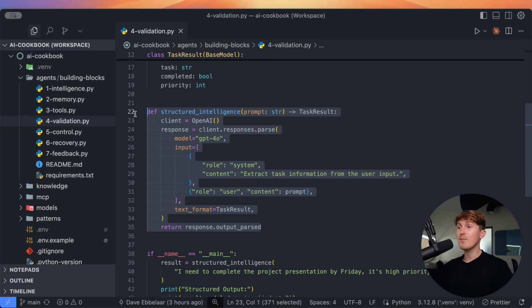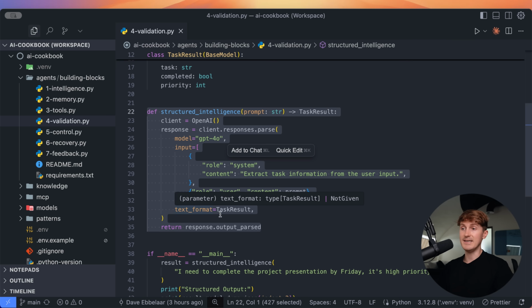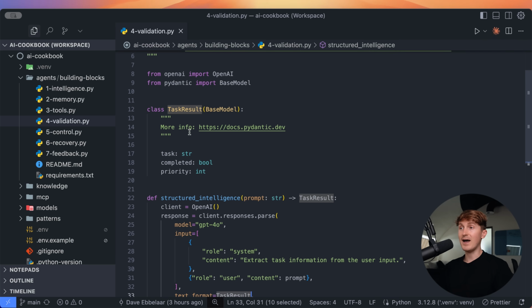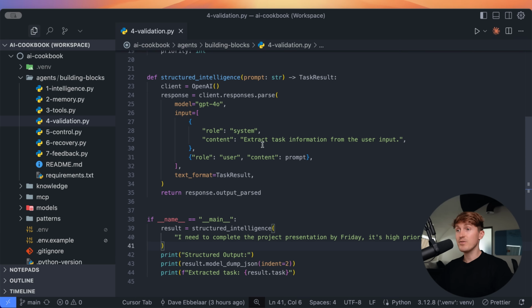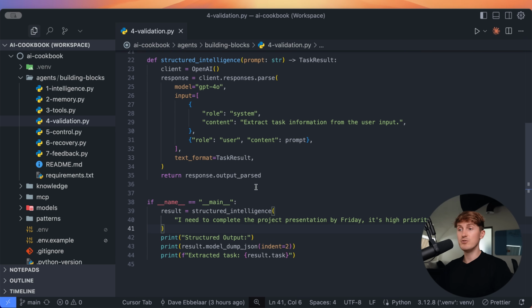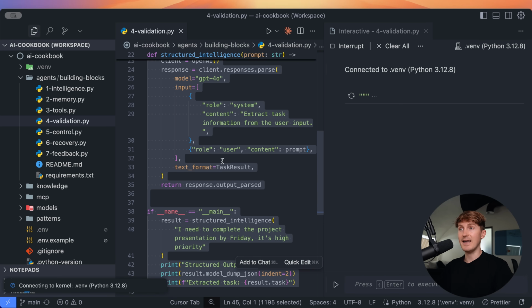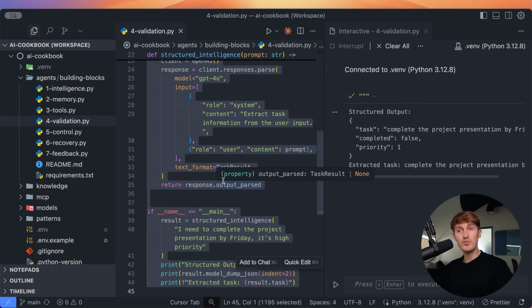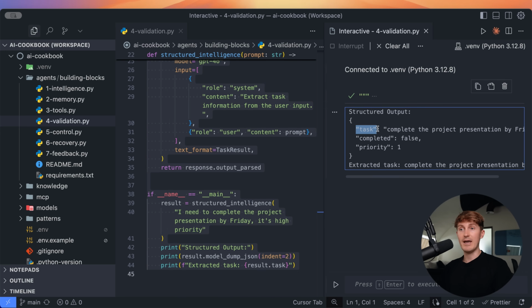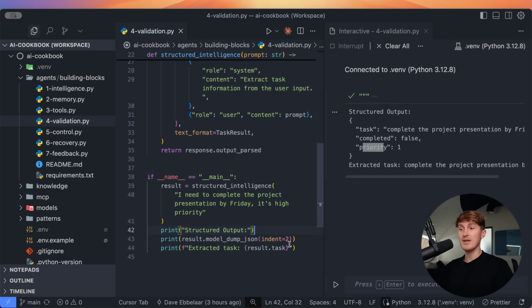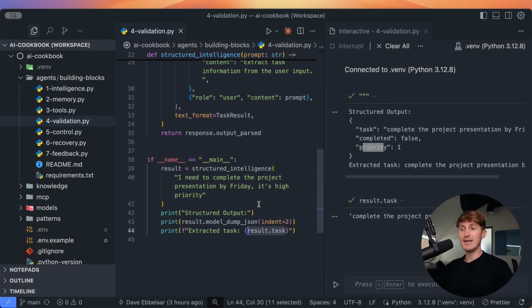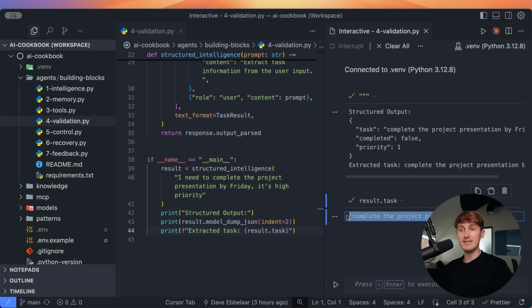So here you can see that when we're making the LLM API call to OpenAI, we have the parameter of text format that we can put in here. And we set that equal to the defined task result object that we want to get back from the LLM. So now with our system prompt instructing our model to extract task information from the user input, and our prompt, "I need to complete the project presentation by Friday, is high priority," we can run this and get an actual validated structured output data object back, where we can clearly see we have a task completed and a priority field that we can now also programmatically call. So we can now actually come to our result object, we can call the .task on it, and we actually get the information that's on there.